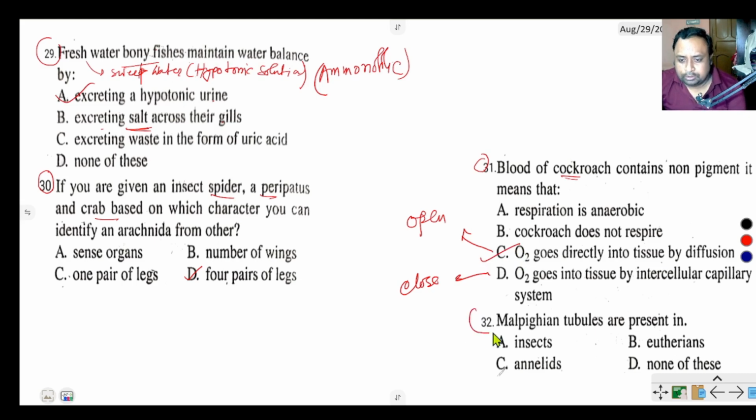Question number 32 says Malpighian tubules are present in insects, annelids, eutherians, or none of these. The Malpighian tubule is an excretory organ found in insects like the cockroach.